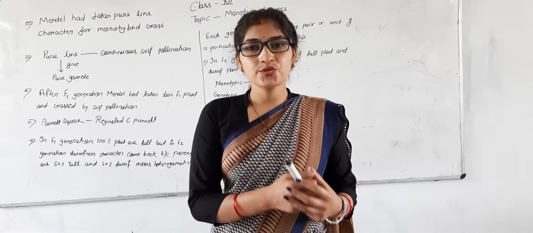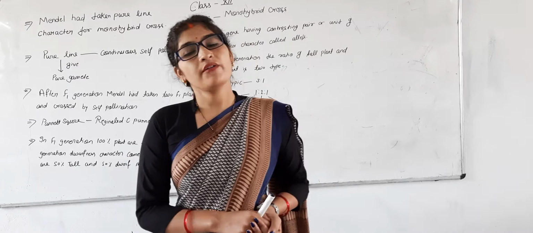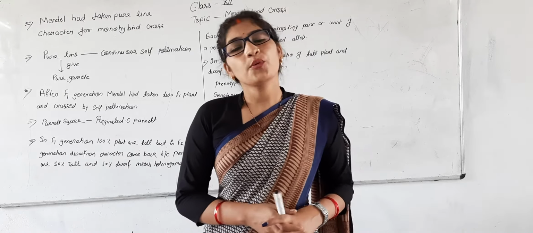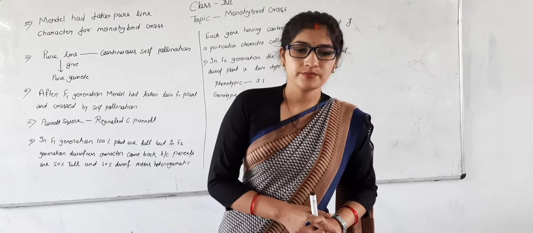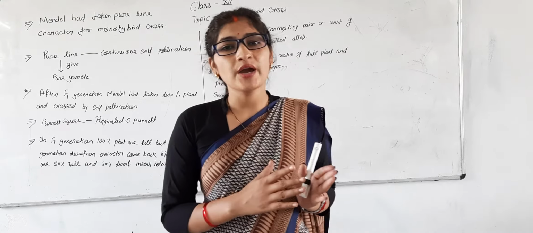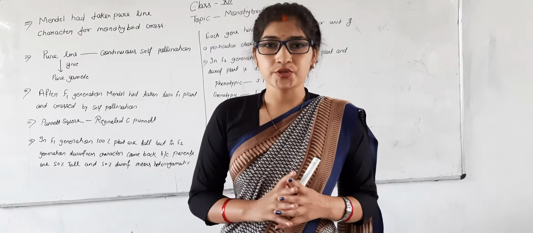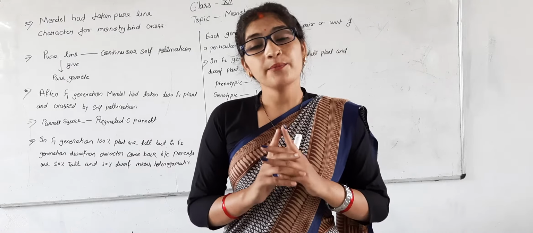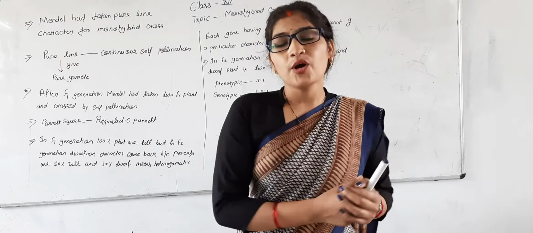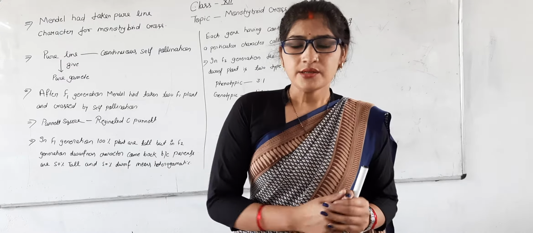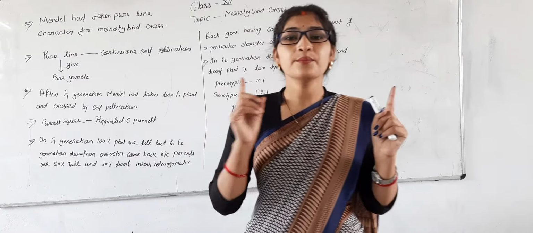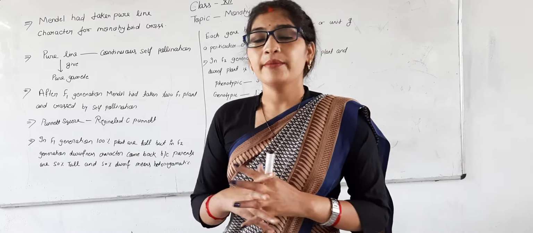Dears, today we are going to continue our running topic, inheritance and variations, with a new topic, the monohybrid cross. There are two things. First is the monohybrid cross and second is the dihybrid cross. These two things are very important for studying the coming topics of Mendel's experiment, because Mendel's experiment is fully based on these two topics, the monohybrid cross and the dihybrid cross.